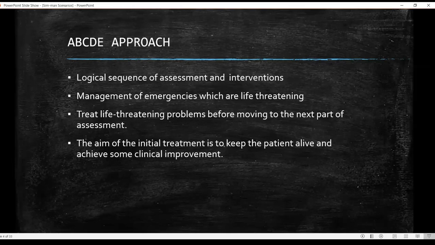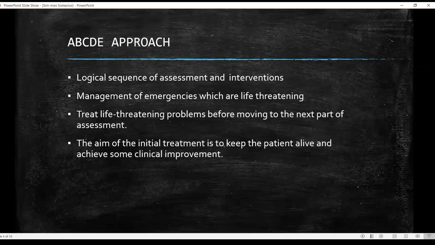So it is a logical sequence of assessment and interventions, and you should follow the order because the protocol has been designed in such a manner so that you first treat the life-threatening problems and then move on to the next less life-threatening problem.